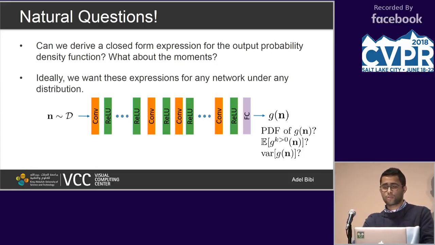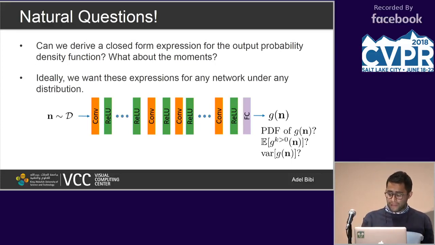So the simple question that one would ask is, assume that you have a noise sample from some distribution G. This network is nothing but a function that generates some new random variable that has a new distribution. And the simple question is, what is this PDF? And if we cannot find a closed form expression for that, can we find closed form expressions for the output mean and output variance for such a network?